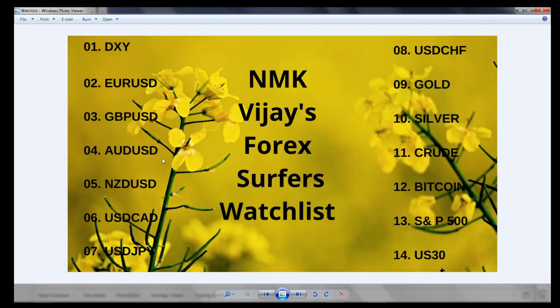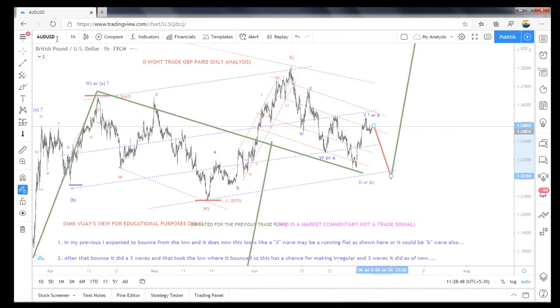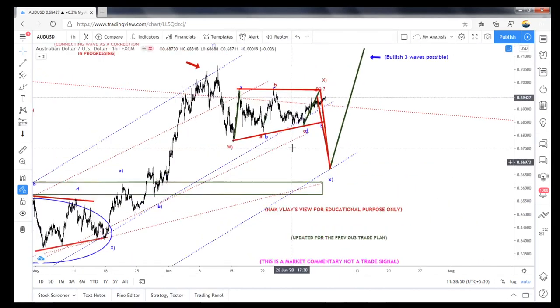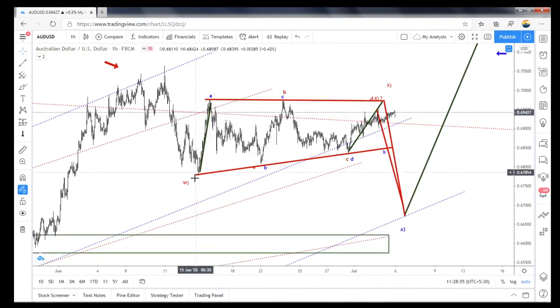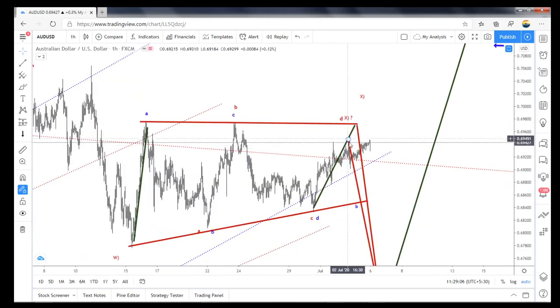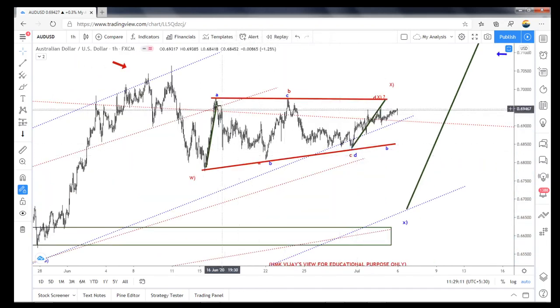Next, the Australian dollar. The Australian dollar is also looking like it is forming a triangle, as I said previously, whether the forming of that X wave is a triangle or that intermediate wave B is a triangle. That is a question mark here. I already explained that previously. So A, B, because it didn't break this low and it didn't break this high also, it could be an A, B, C, D, E.